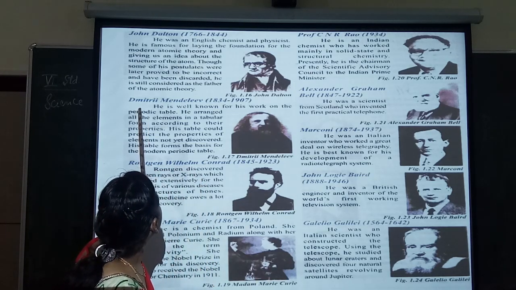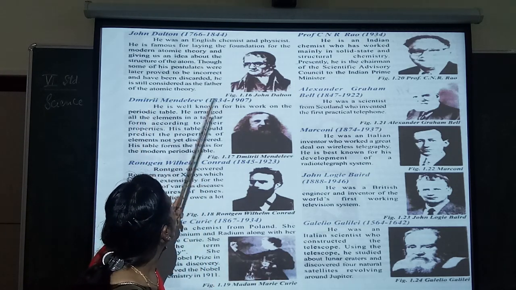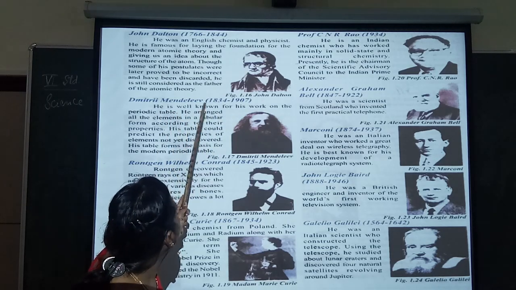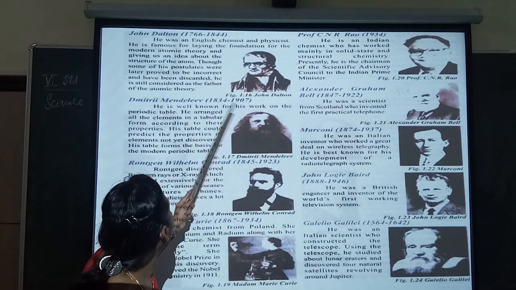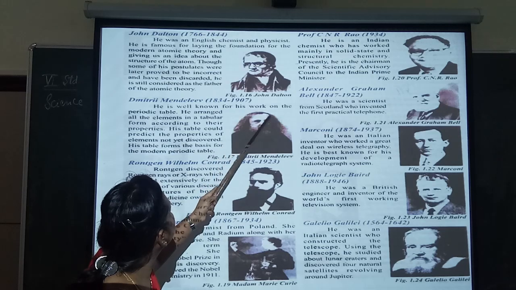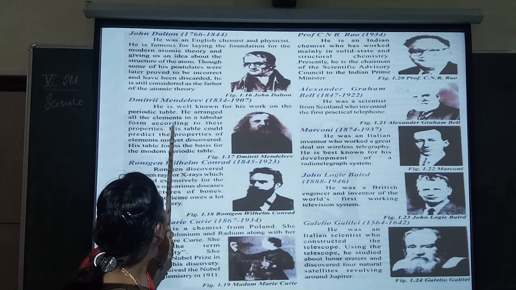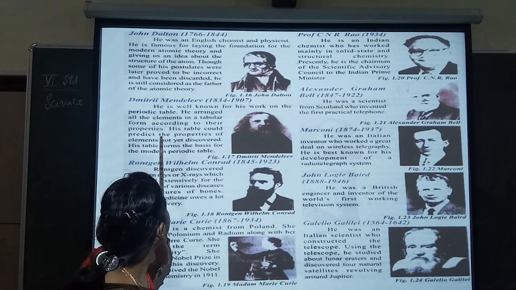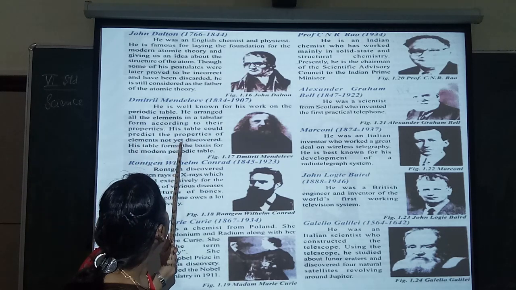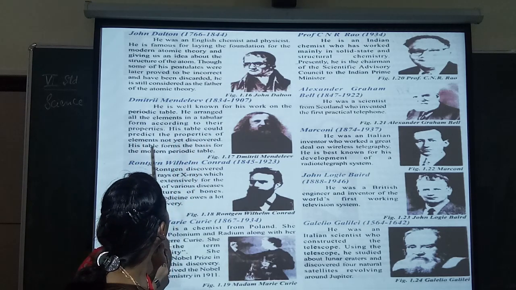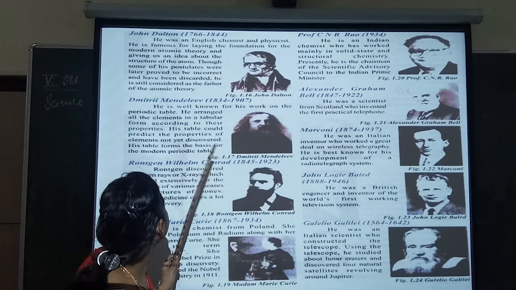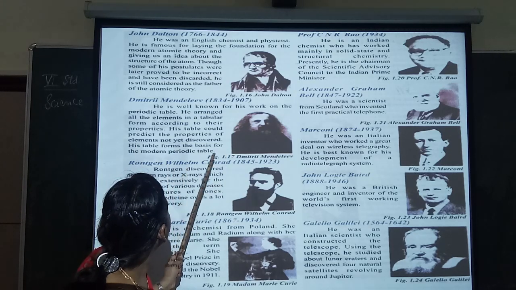Now, Dmitri Mendeleev, 1834 to 1907. He is well known for his work on the periodic table. He arranged all the elements in tabular form according to their properties. His table could predict the properties of elements not yet discovered. His table formed the basis for the modern periodic table.